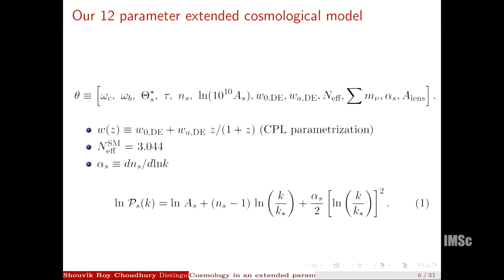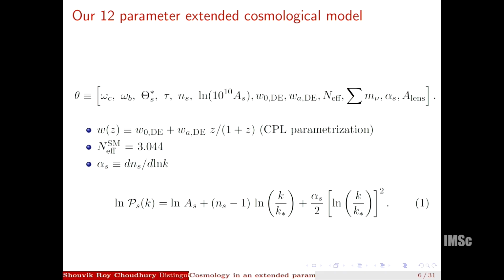So in our paper, what we did is we used a 12 parameter model. So we have the first 6 lambda CDM parameters, then w0 wa for dynamical dark energy, then simple extensions: effective number of neutrino species, sum of neutrino masses, then running of the scalar spectral index, and A-lens, which is an artificial scaling of the lensing amplitude.